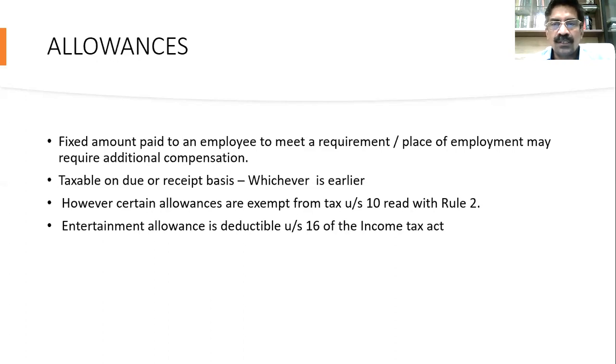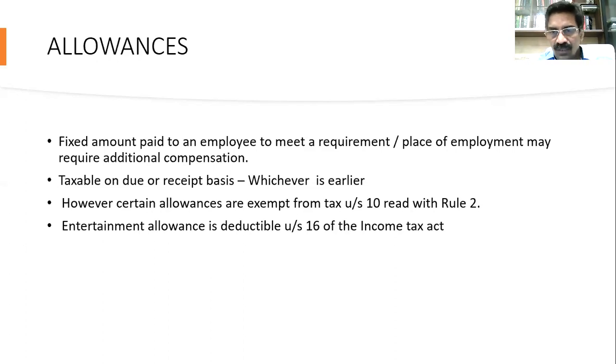But what is very important is that it's a fixed amount paid to meet a requirement. For example, a house rent allowance can be 10,000 rupees per month. Whether you spend or not is not an issue in an allowance. Allowance is a fixed amount. It does not depend upon whether you actually spend for that purpose or not. For example, you may have your own house and be staying in that house. Still, the employer can give you HRA as a company policy. The only question you have to decide in that circumstance is what the tax implications are. Don't confuse between the two things.